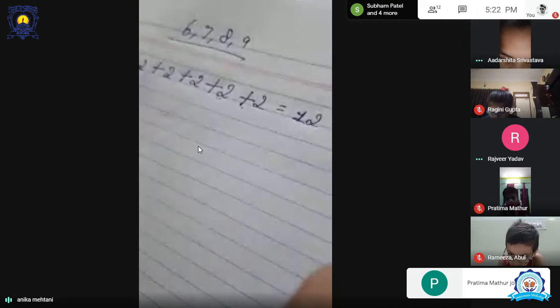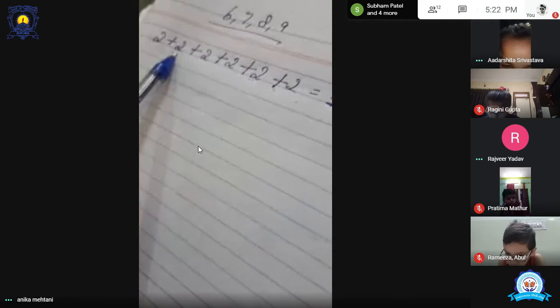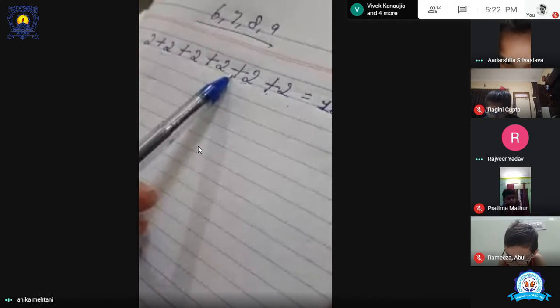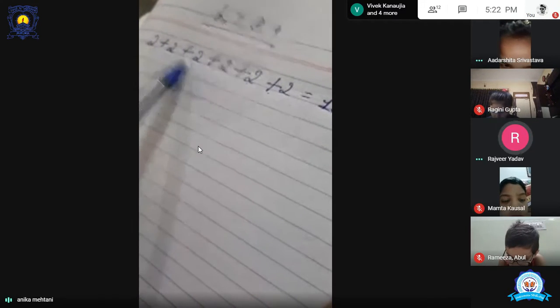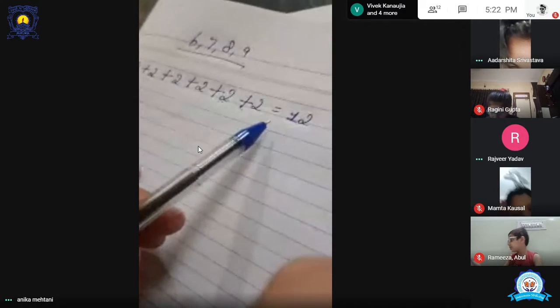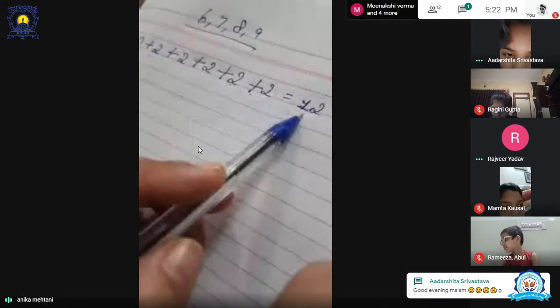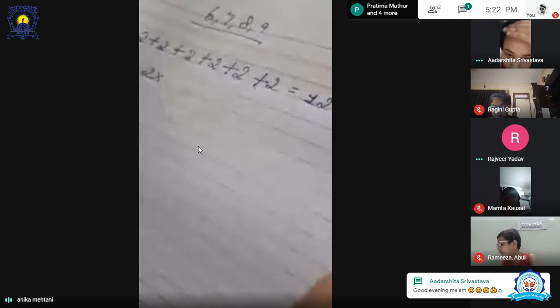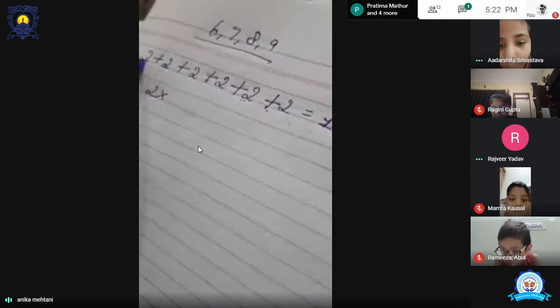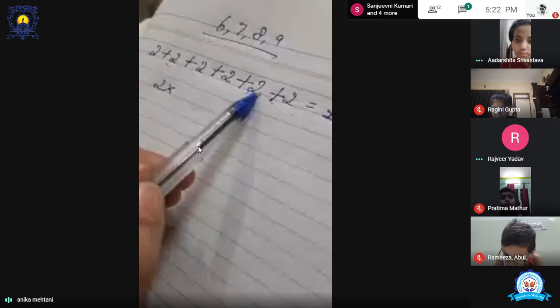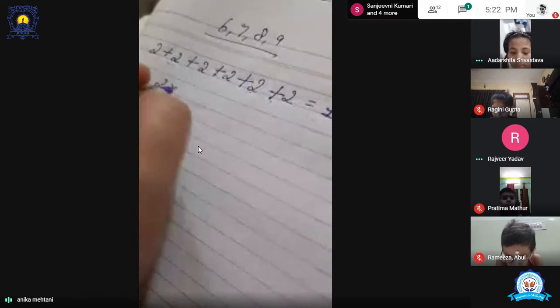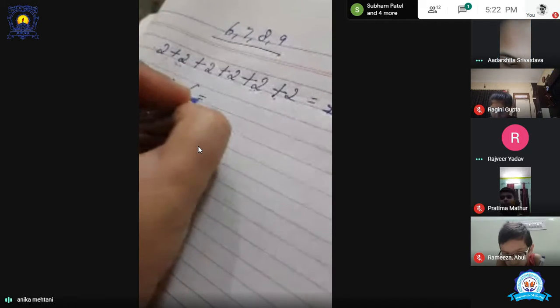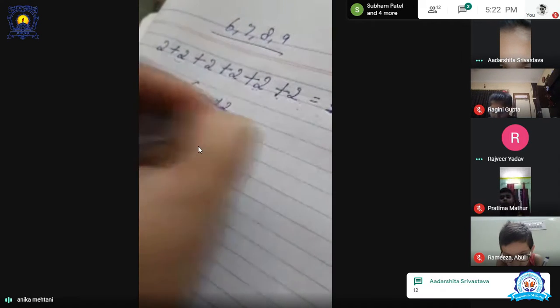But this calculation was a little difficult. We were getting confused. Yes, ma'am. We were adding 2, 2, 2. So instead of writing this, what I can do is 2 multiplied by, how many times will I multiply? 1, 2, 3, 4, 5, and then 6. So 2 multiplied by 6. The answer is 12.